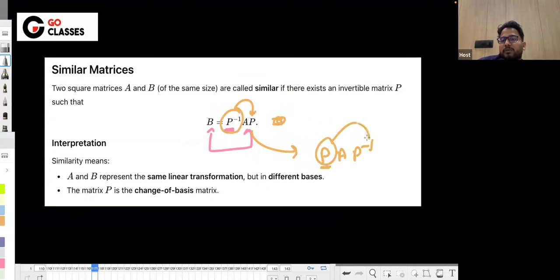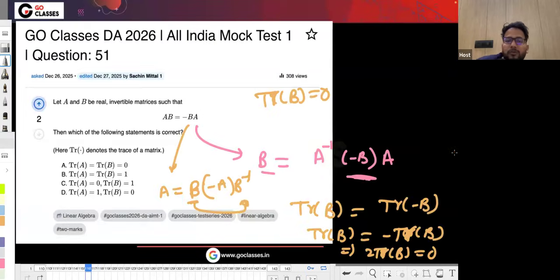So B A and minus A are also similar matrices. So similarly, the trace of A and the trace of minus A will also be the same, right? From here you can find out the trace of A is 0 and the trace of B is also 0.